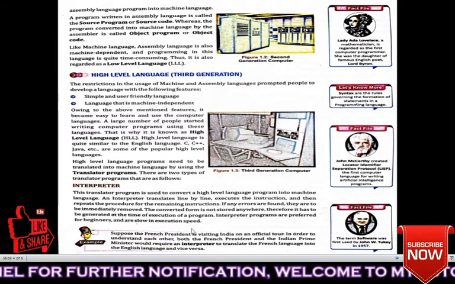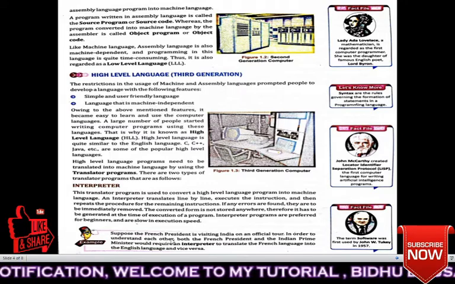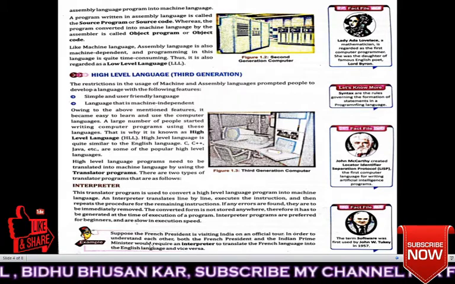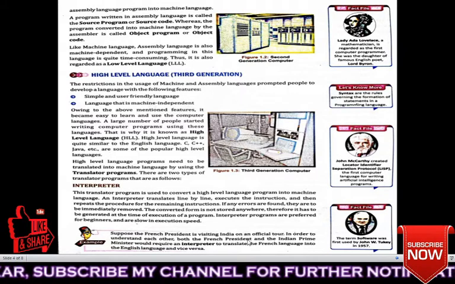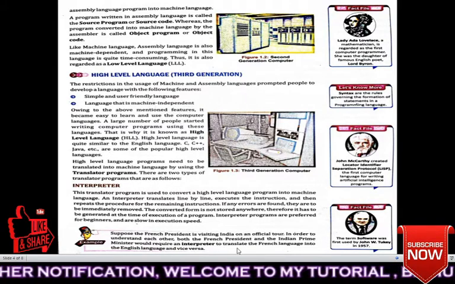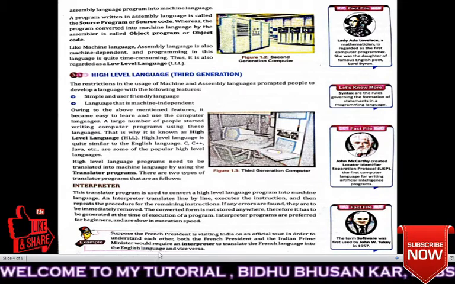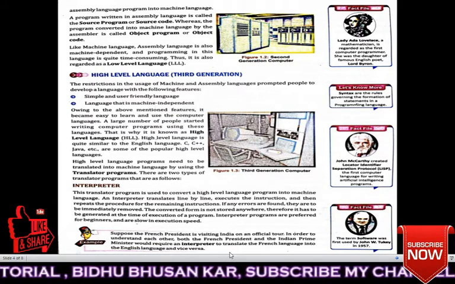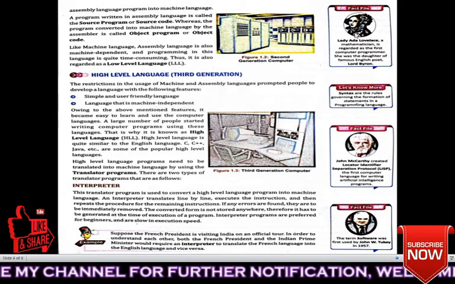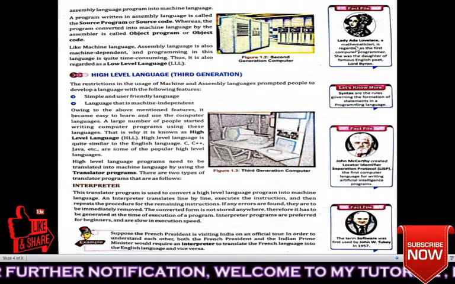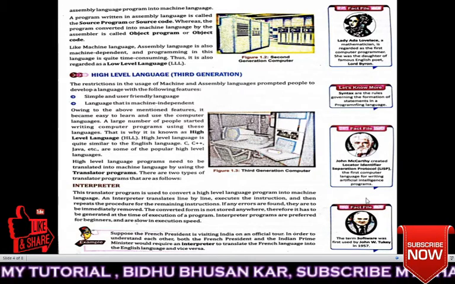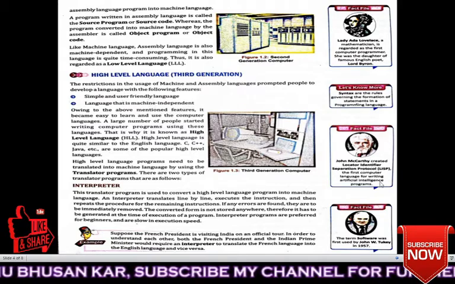Here some examples are written. Suppose the French president is visiting India on an official tour. In order to understand each other, both the French president and the Indian Prime Minister would require an interpreter to translate the French language into the English language and vice versa. Understood? On the right side, as you can see, there are some pictures. This is for your general knowledge. You will read all these things and just remember them.